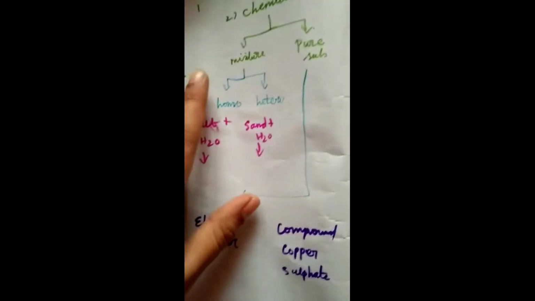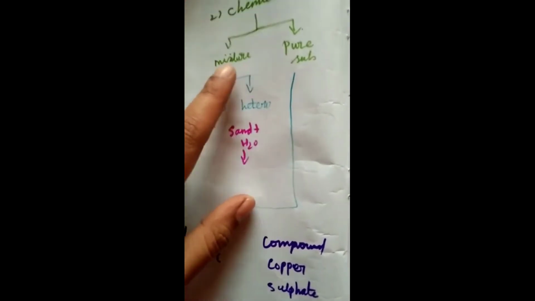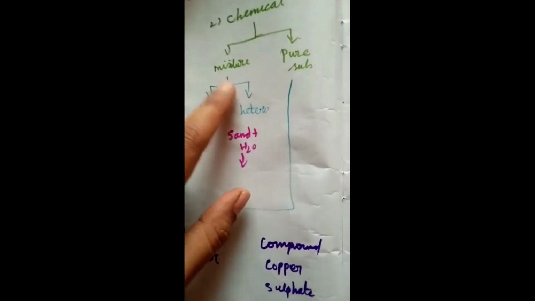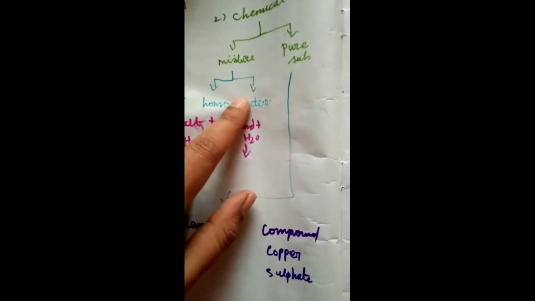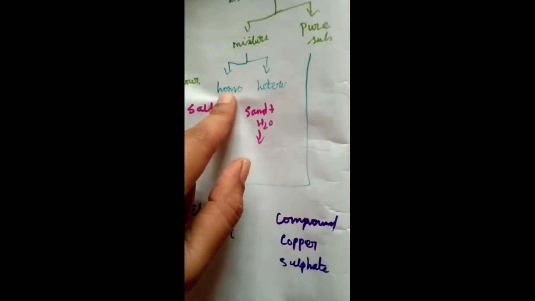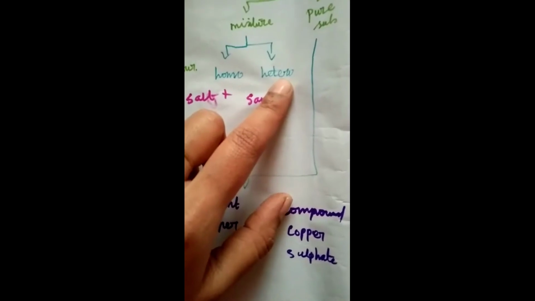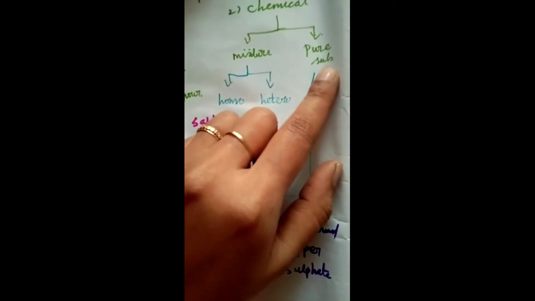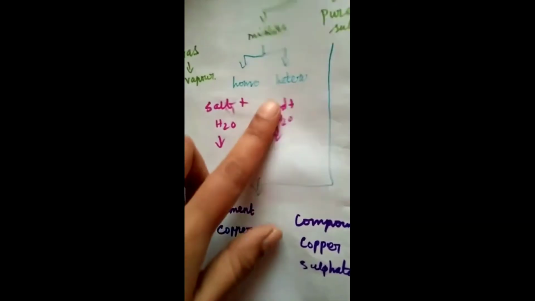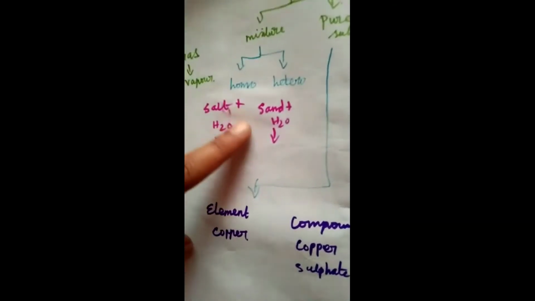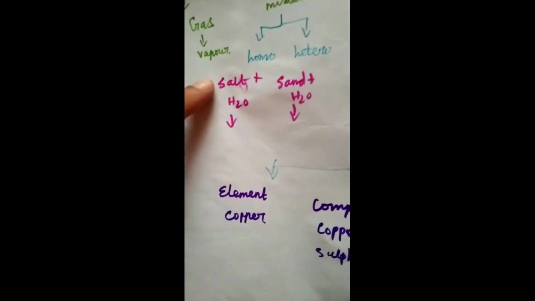Mixtures consist of more than one chemical entity present without any chemical interactions. These are further classified into homogeneous and heterogeneous. Next, pure substance. Homogeneous and heterogeneous are explained with examples.